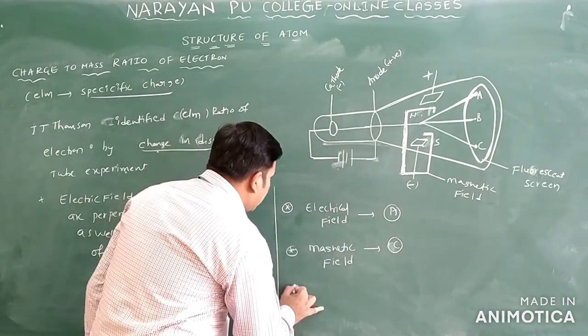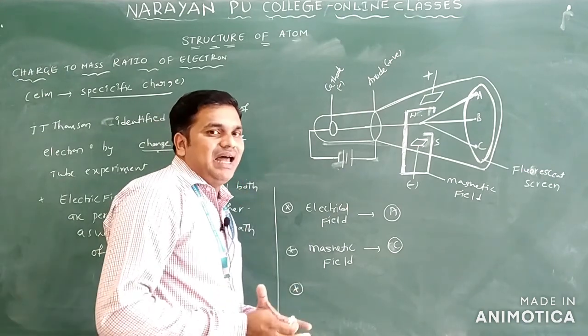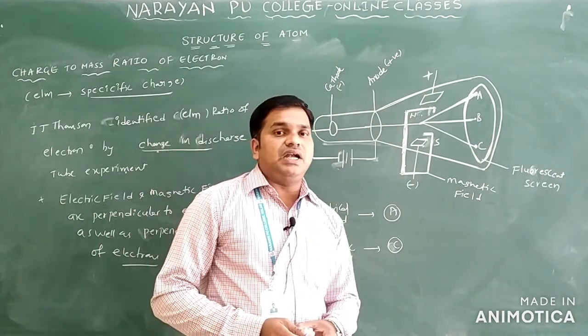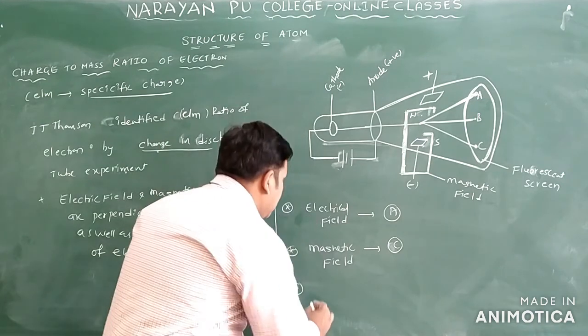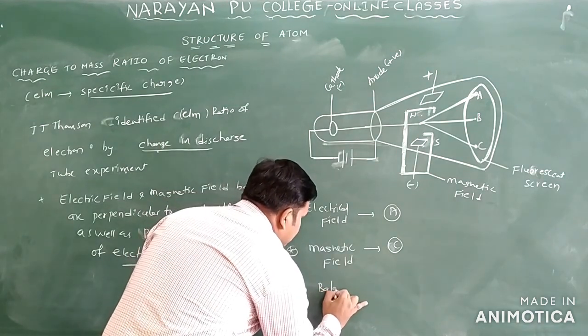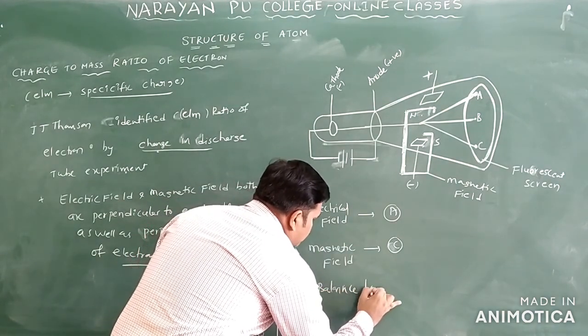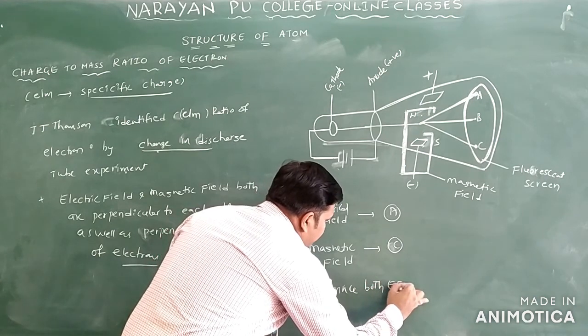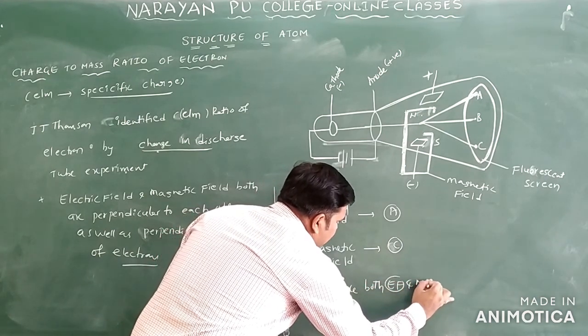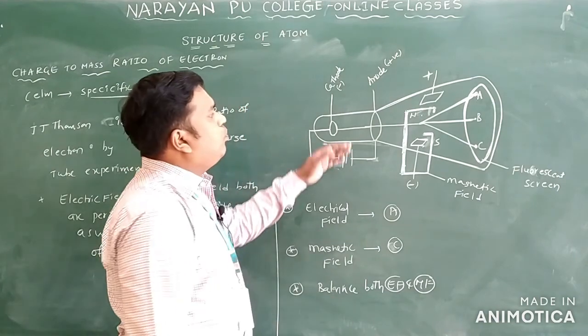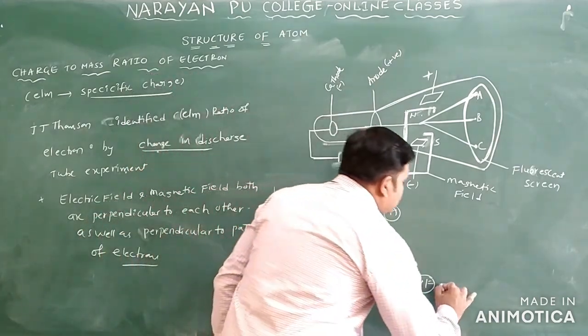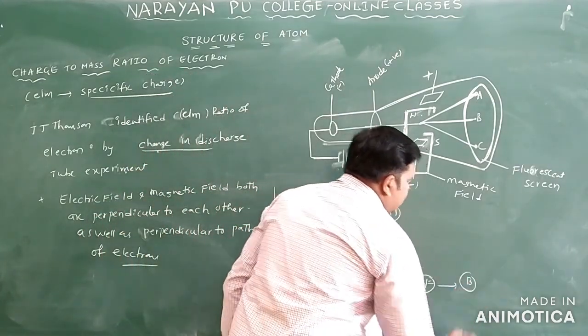So now here he wants to balance both the electric field and the magnetic field. They will hit the cathode ray tube at the point B only.